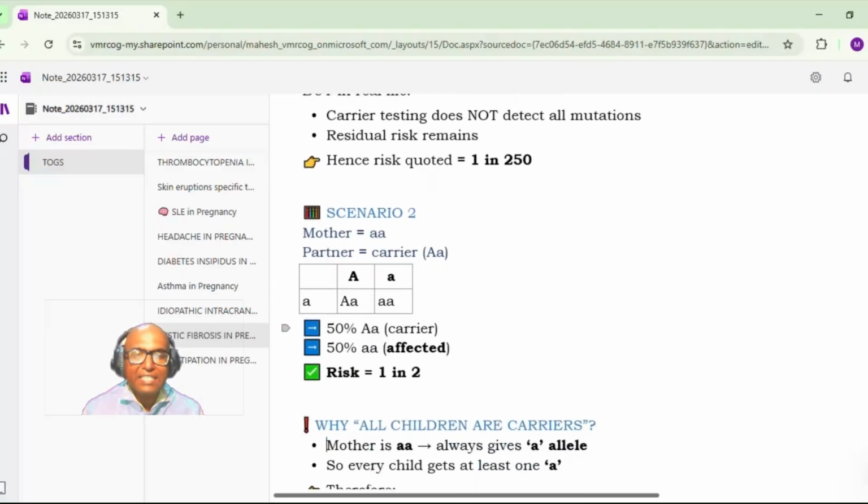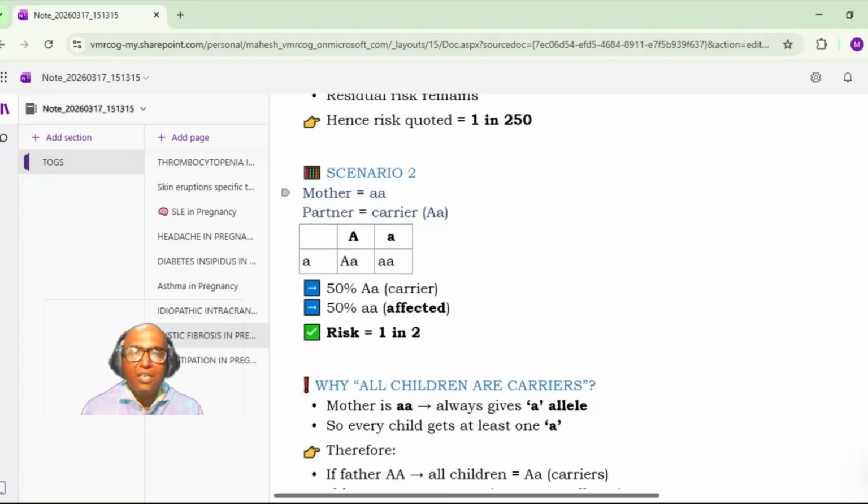Now the second scenario: the mother is affected and the partner is a carrier. The mother is small a, small a, and the partner is a carrier, capital A, small a. In this case 50% of children will be carriers and 50% will be affected. So the risk of being affected is 1 in 2.